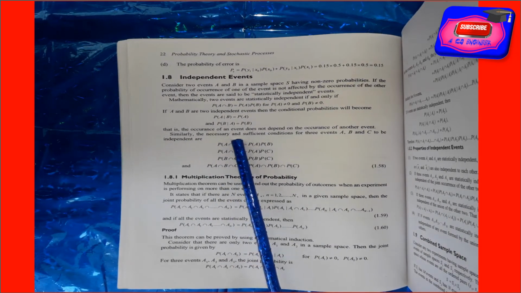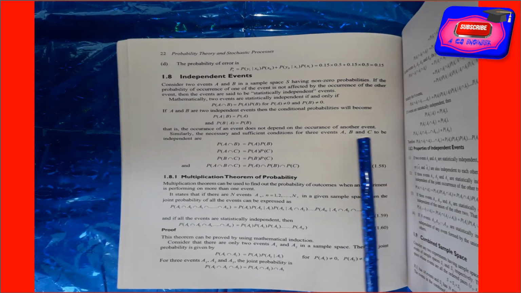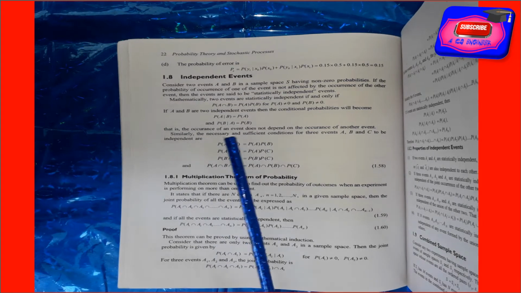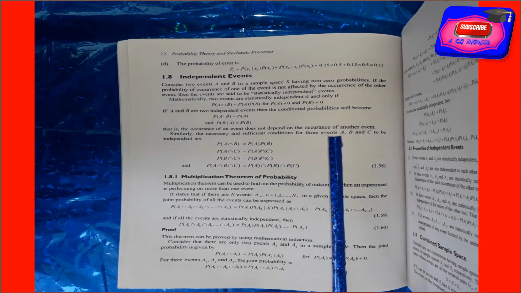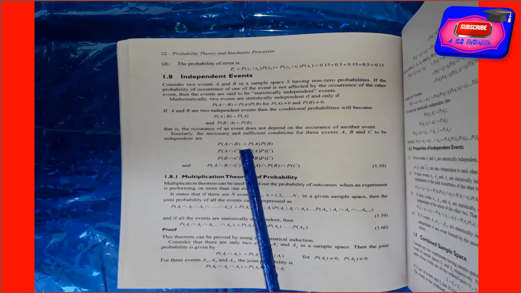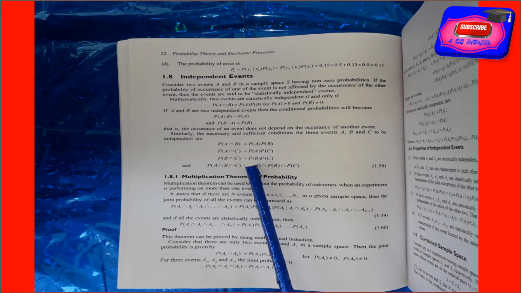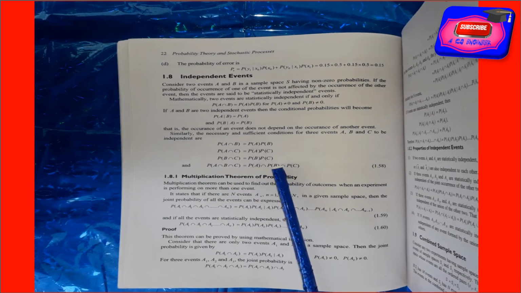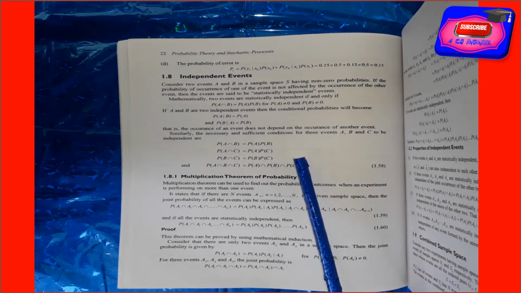Similarly, the necessary and sufficient conditions for three events A, B, C to be independent are: P of A intersection B is equal to P of A times P of B. P of A intersection C is equal to P of A times P of C. P of B intersection C is equal to P of B times P of C. And P of A intersection B intersection C is equal to P of A times P of B times P of C. This is for three independent events.